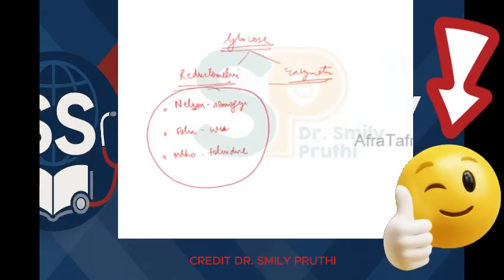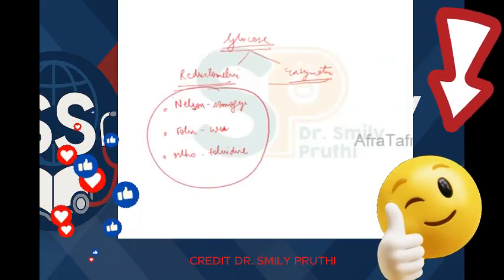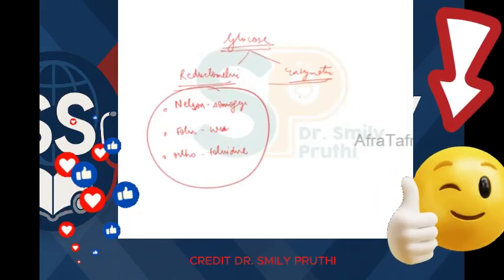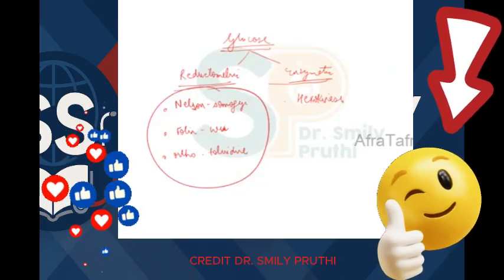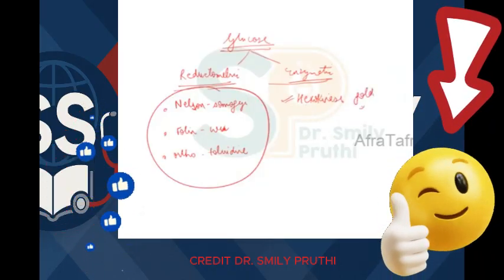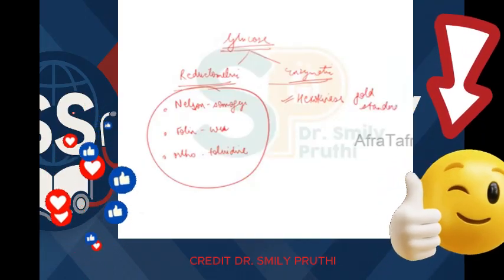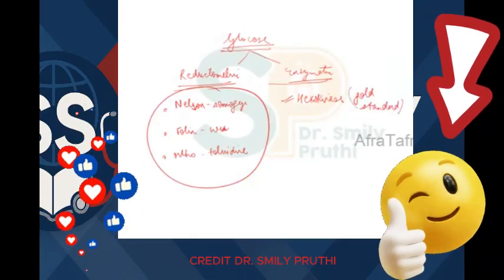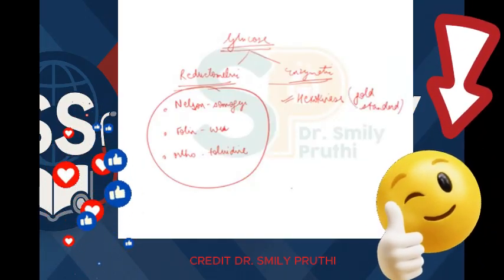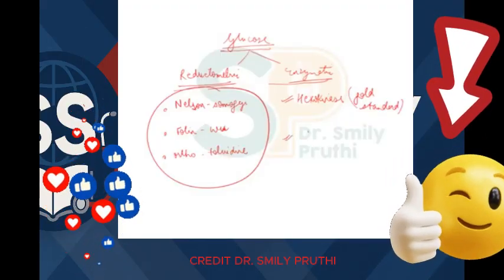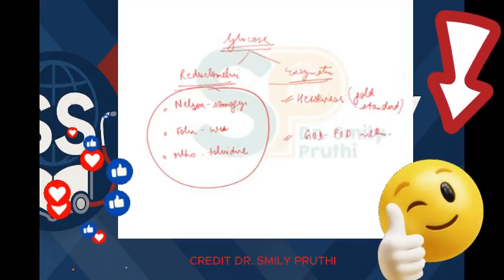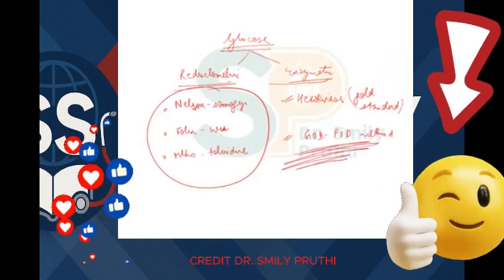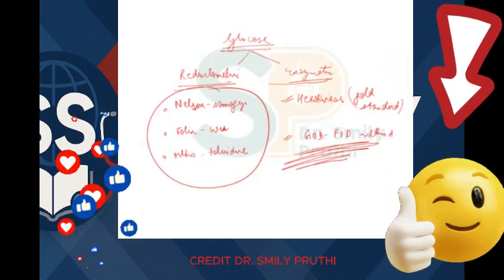All these are reductometric methods for glucose. Then enzymatic methods: one is the hexokinase method, which is the gold standard and a very precise test for glucose estimation. The other enzymatic method is the GOD-POD method, which is the main routinely used method for blood glucose estimation.